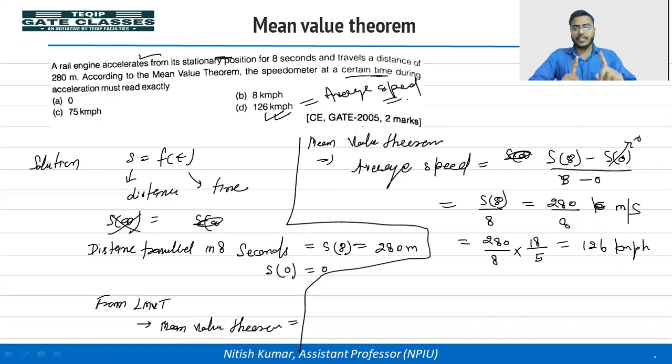Okay, so the average speed at some point will be equal to the instantaneous speed, and that same instantaneous speed is what the speedometer reads. Okay, so from the mean value theorem we can say that the instantaneous speed will be equal to the average speed.